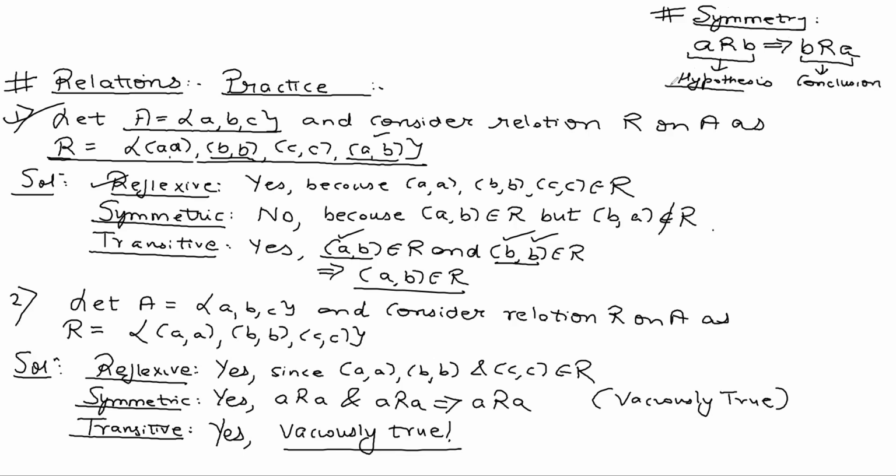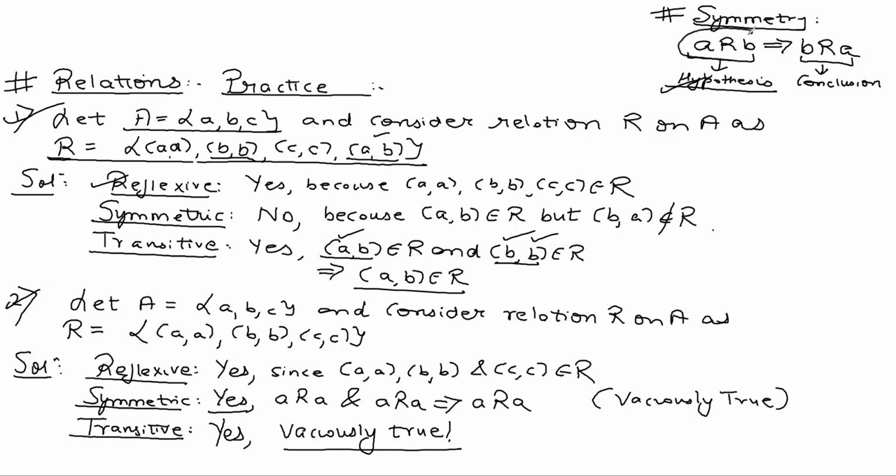Now, if the hypothesis itself is not there, you don't need to worry about the conclusion. So I ask you in question 2, is A related to B? No. The hypothesis itself is not there. So by default, it's true. By default, it is symmetric. So remember this, guys.